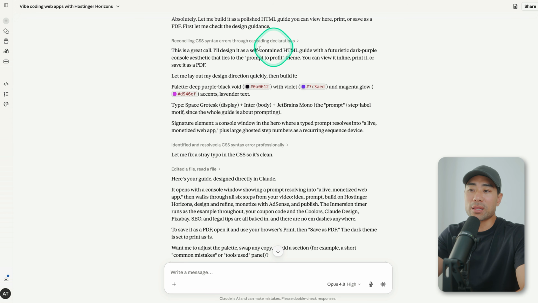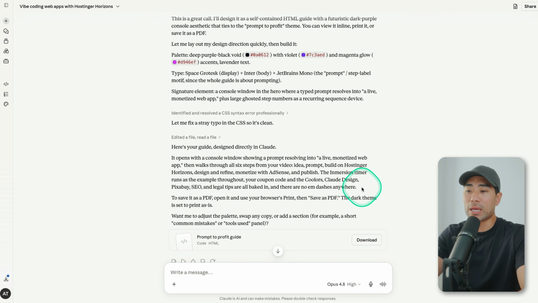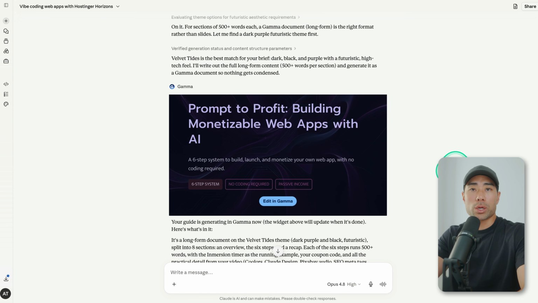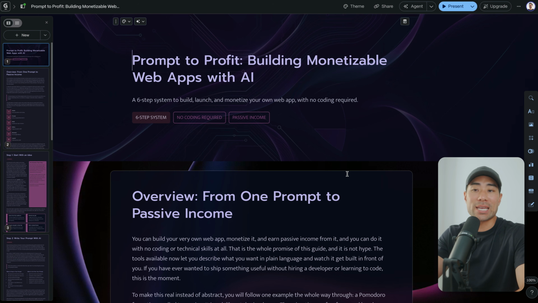Okay, it'll take in the aesthetics that I like. It'll read all the notes that I attached. What I also requested it to do is ensure that it added about 500 plus words per page. It'll take a few minutes to produce. Once it's done that, you can see a preview of it, and then we can open it up and continue editing in Gamma.